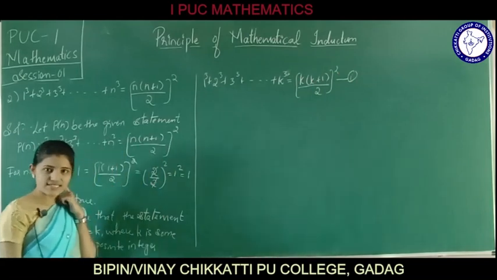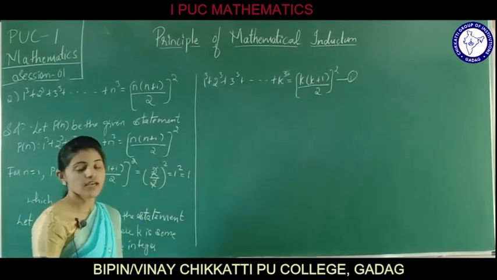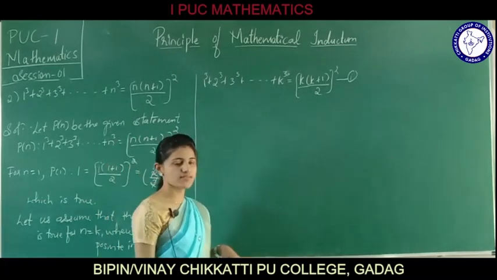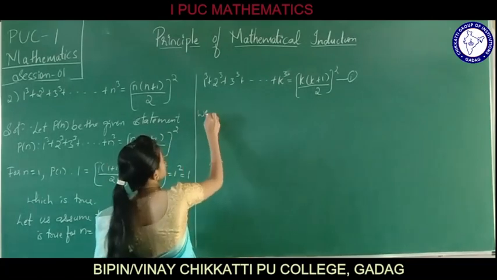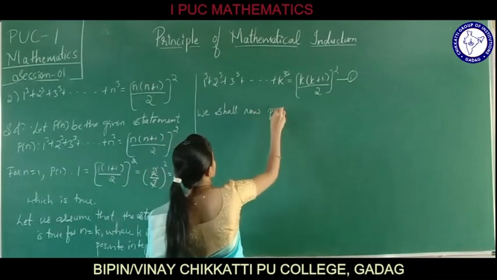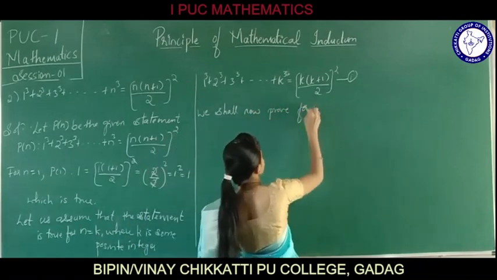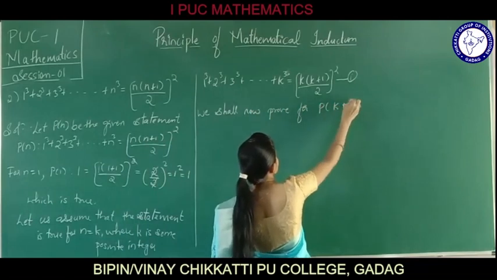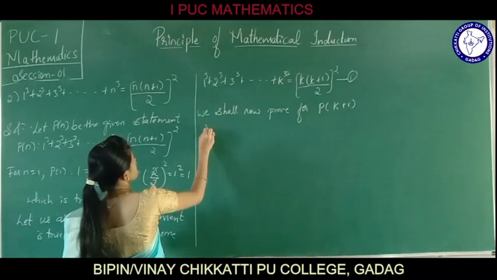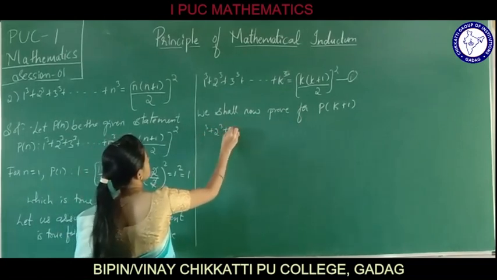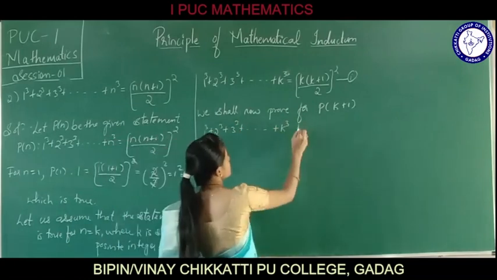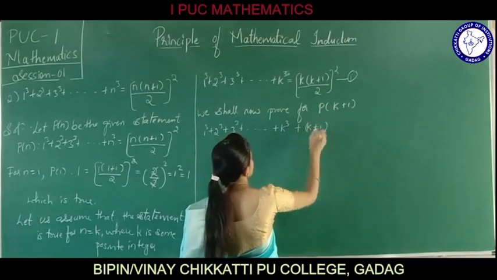Now what is our next step? Our next step is that we shall now prove it for p of k plus 1. We write it as 1 cube plus 2 cube plus 3 cube and so on up to k cube plus k plus 1 cube.